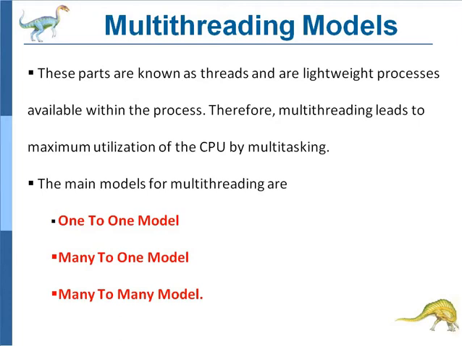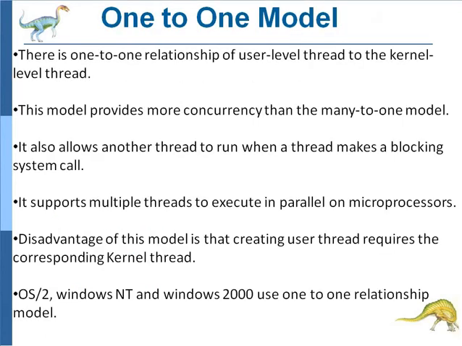For implementing this multi-threading technique, there are three models: the one-to-one model, the many-to-one model, and the many-to-many model. Let us see these models one by one. First one is the one-to-one model.